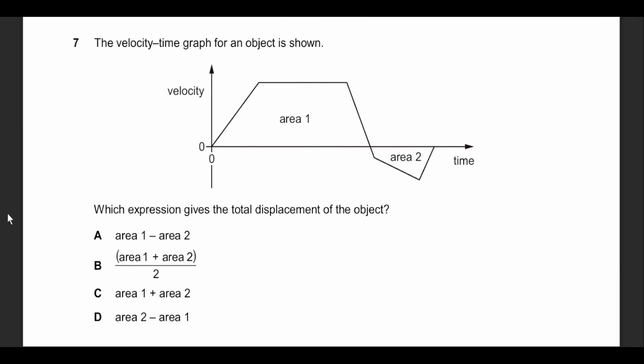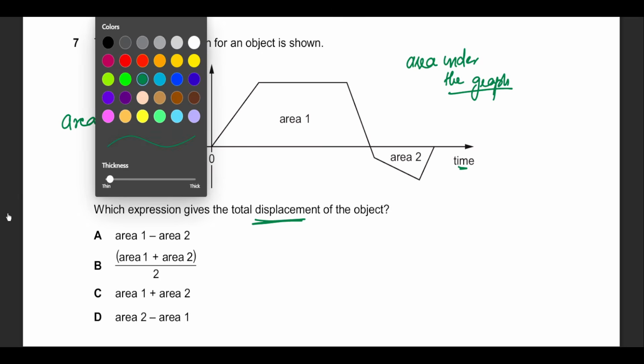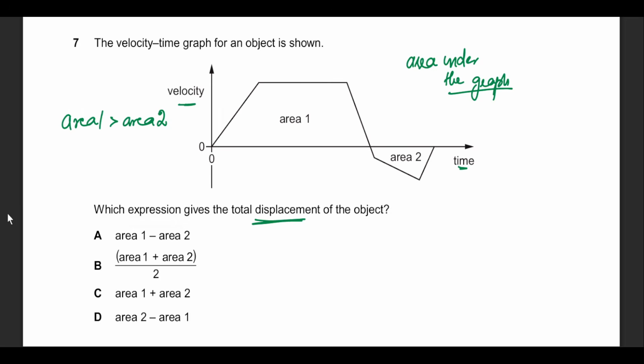Question 7 is interesting. It says a velocity time graph of an object is known, total displacement. For a velocity time graph, the displacement, or the distance for a speed time graph, is usually the area under the graph. Now, this area is generally more, so I can see that area 1 is greater in value than area 2. What options can I go for?